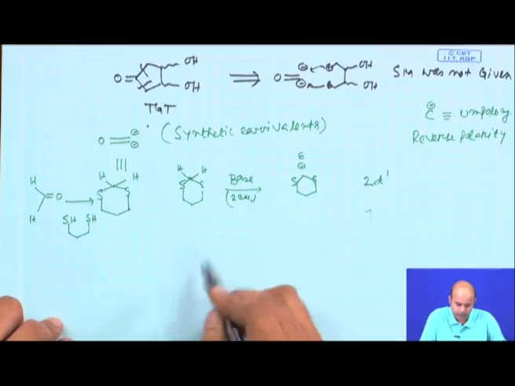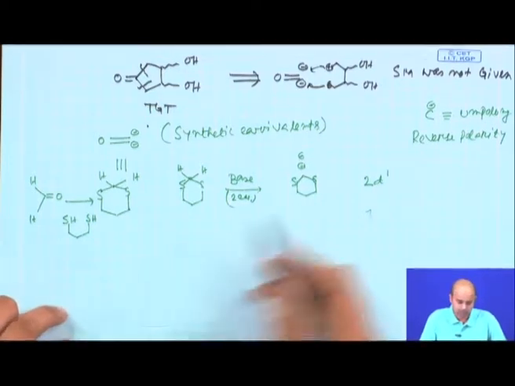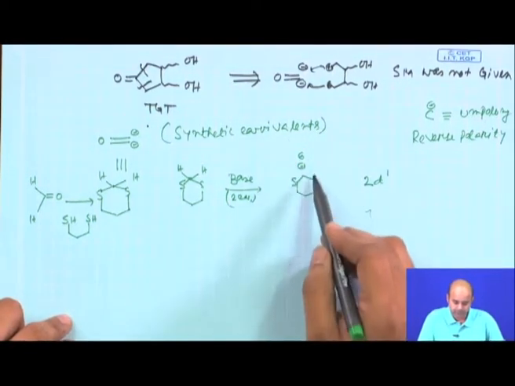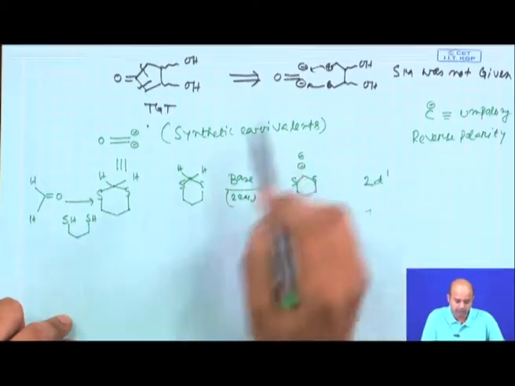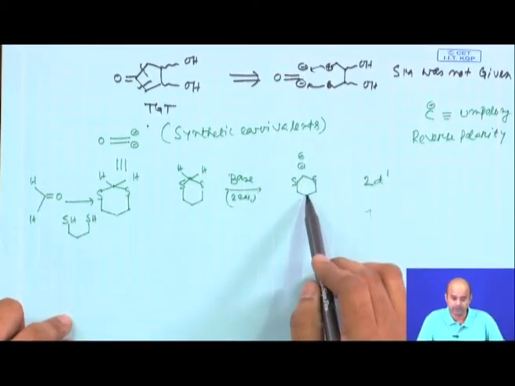So, based on this retro, you can think about the left hand side as coming from 1,3-dithiane.